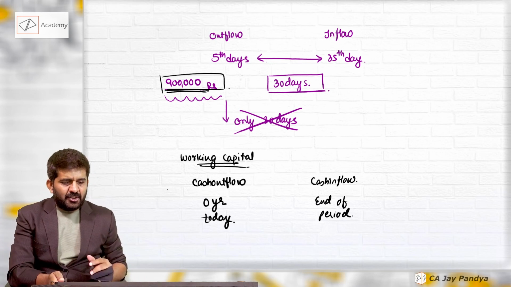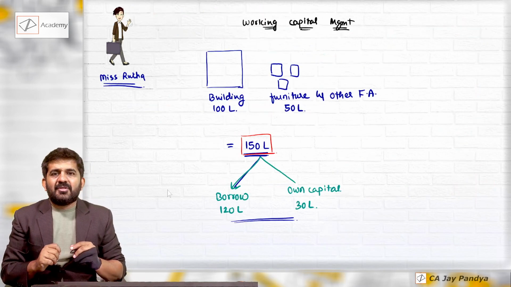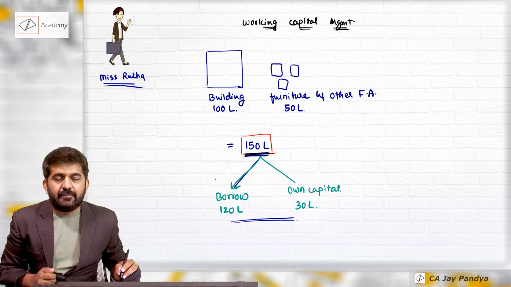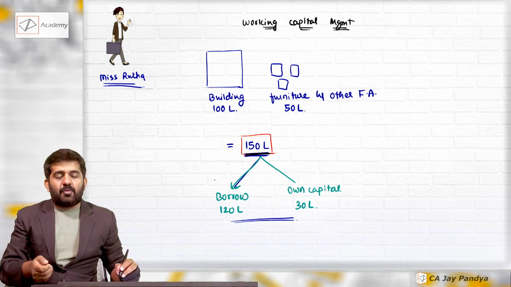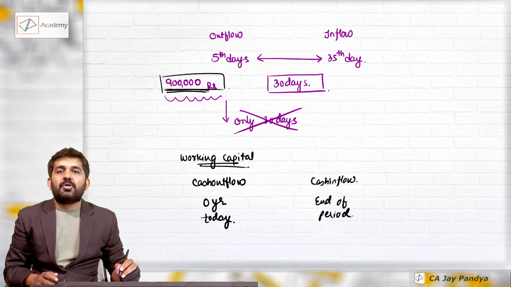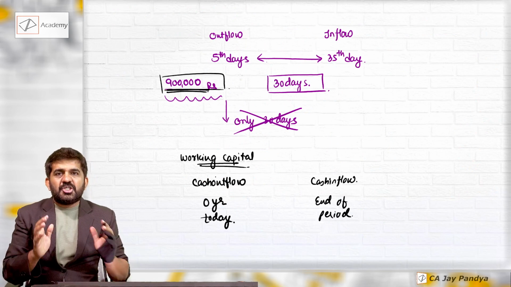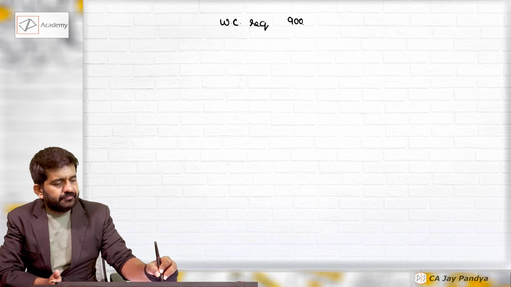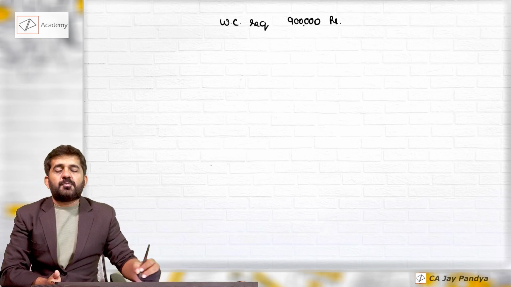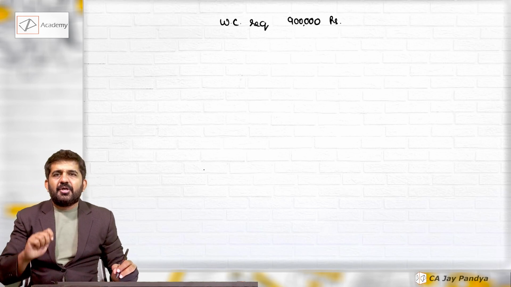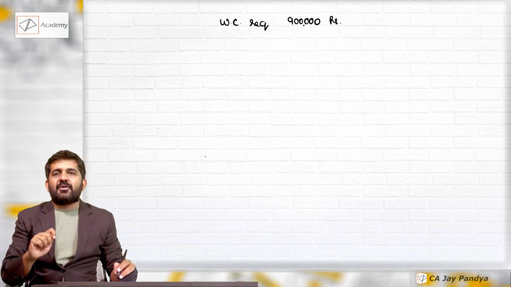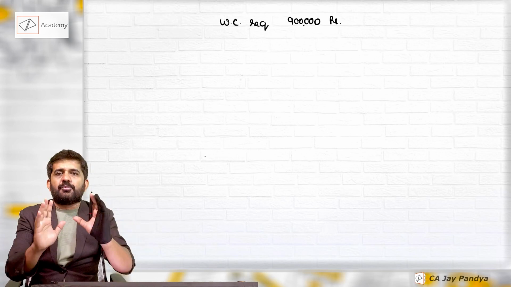So Rucha, who is planning to manufacture this pen, will require 150 lakhs for purchasing fixed assets, fixed capital, and she will require 9 lakh rupees more for working capital requirement. She'll tell the bank that her working capital requirement is 9 lakh rupees. Sir, how have we got this figure of 9 lakh rupees? Still we have not understood. We will be calculating the working capital requirement exactly also. But try to understand her working capital requirement. Let us right now assume it is 9 lakh rupees.